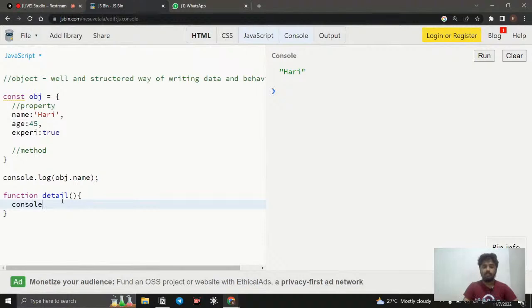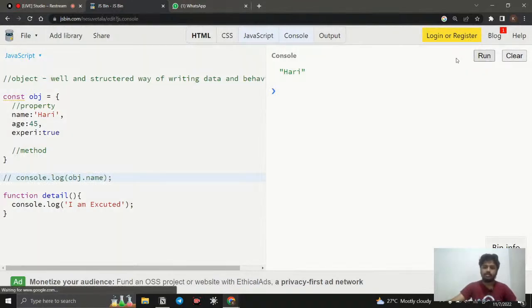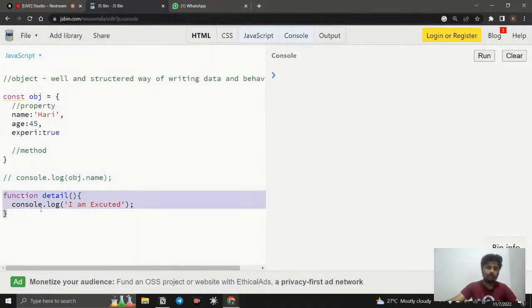So here I simply write console.log, I am executed. The next thing I'm going to do is clear and run it, and you can see nothing is run. You can see this is coming from this console, so I just comment on this. Okay, so I clear and run it. You can see nothing. The reason is that whatever code you have written inside the function will be executed only when someone calls it. So how can I call it? In programming we can say invoking it.